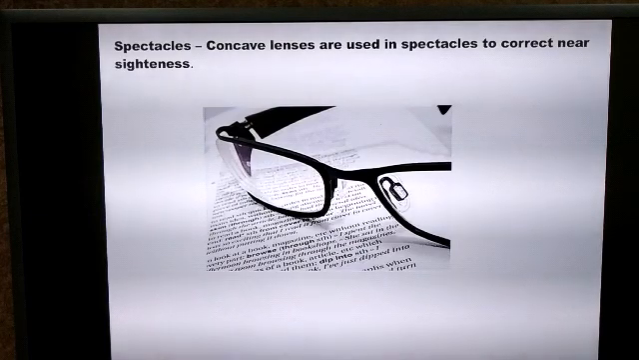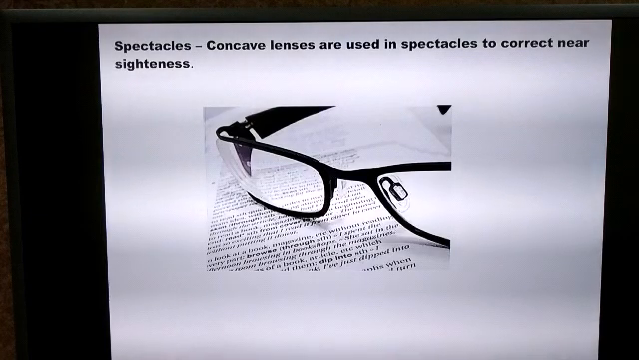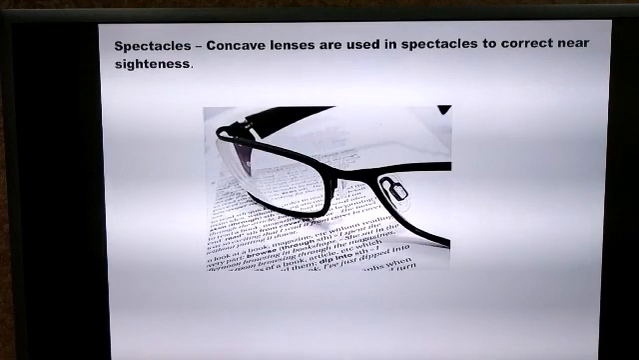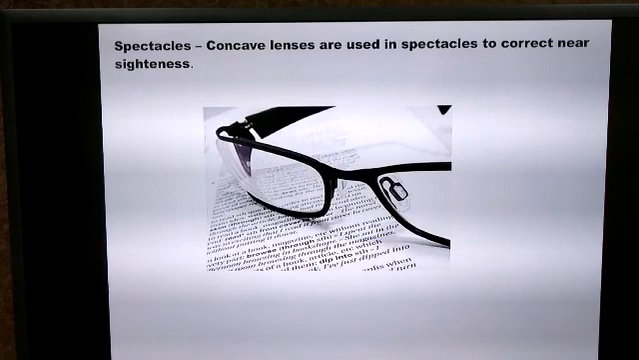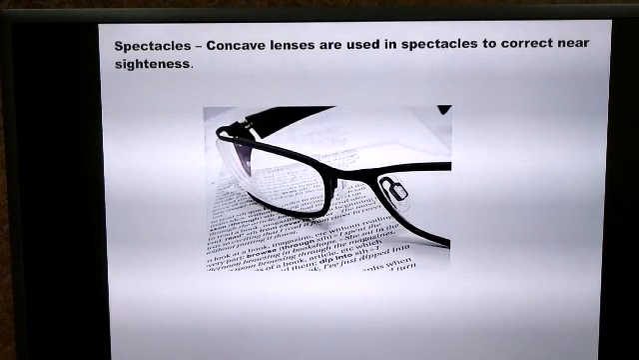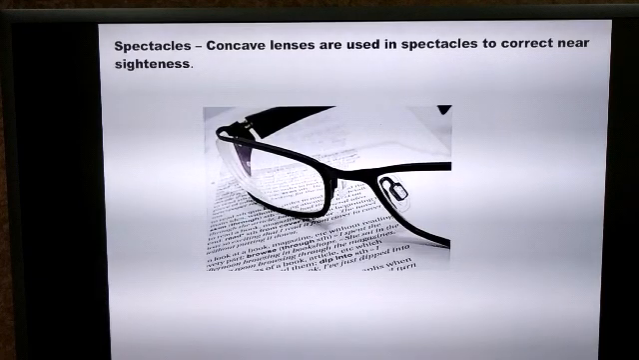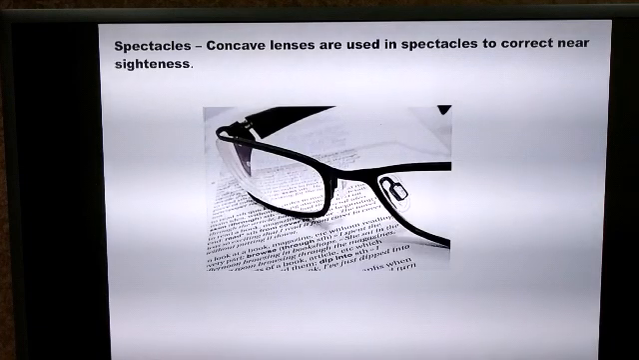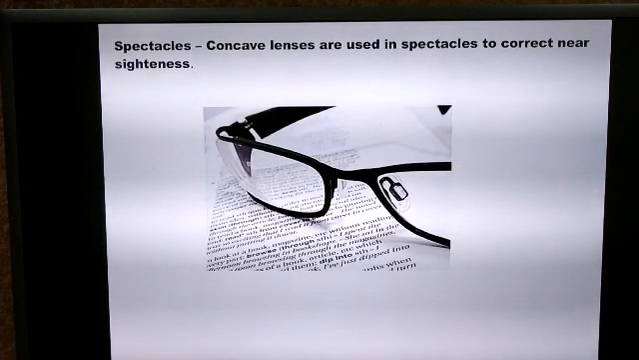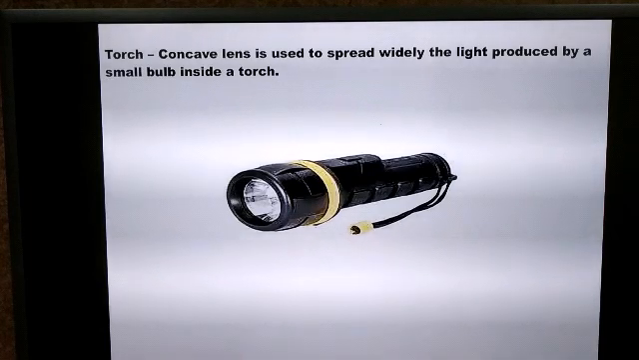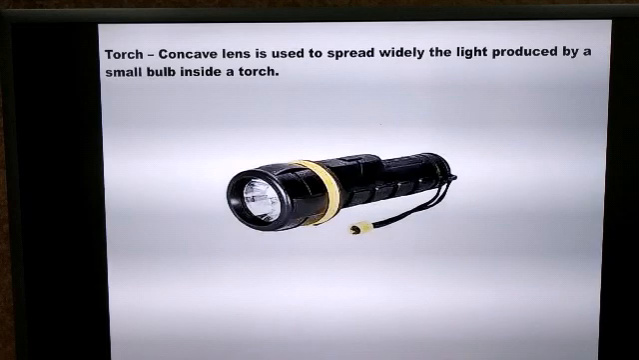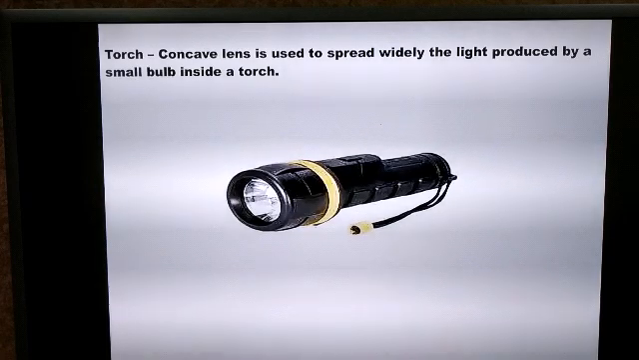The third use of a concave lens is for those who suffer from myopia, or short-sightedness or nearsightedness. Then concave lenses of suitable focal length are used as a corrective measure. So concave lenses are used in spectacles in order to correct nearsightedness. A concave lens is also used in a torch to spread the light which is produced by a small bulb inside the torch.